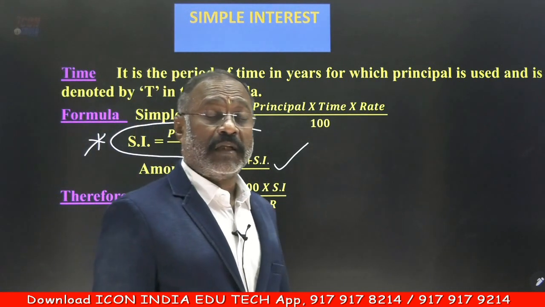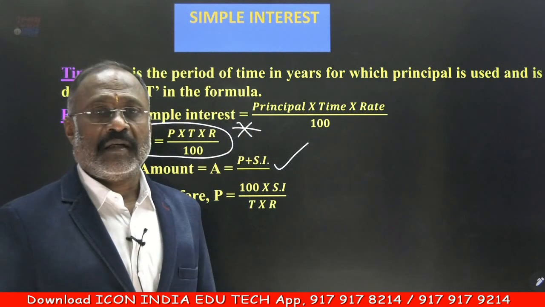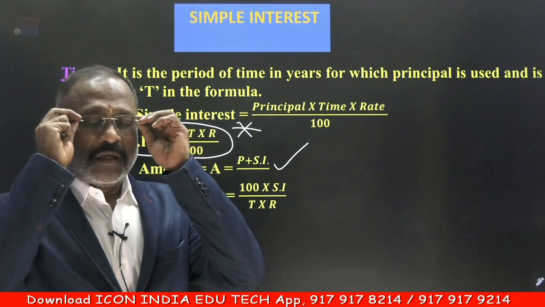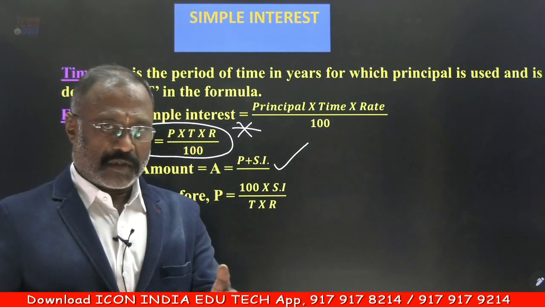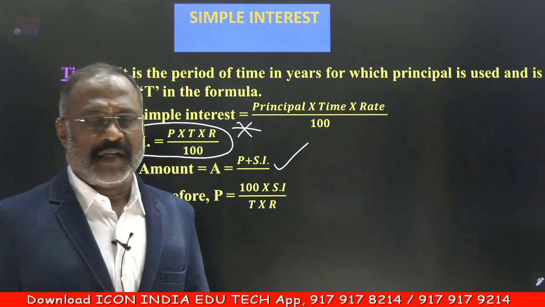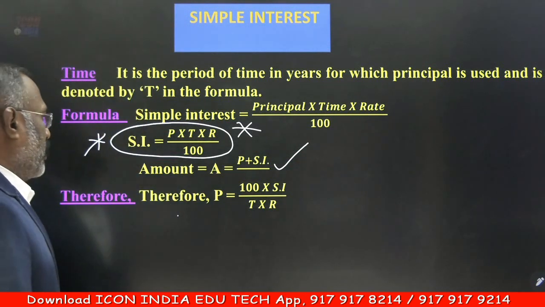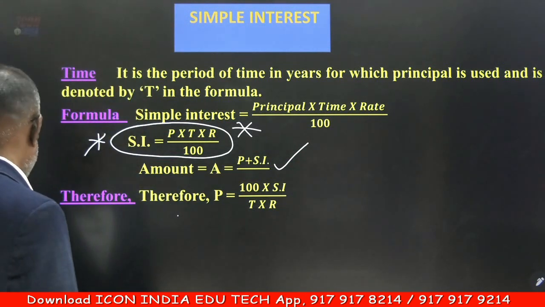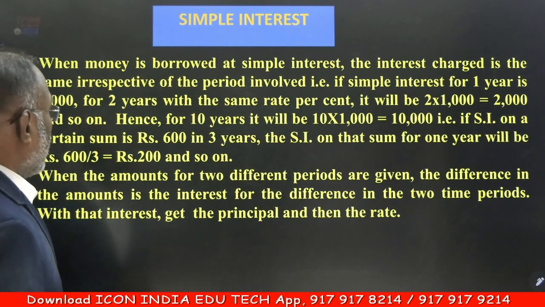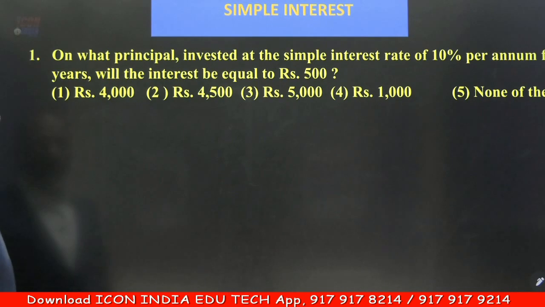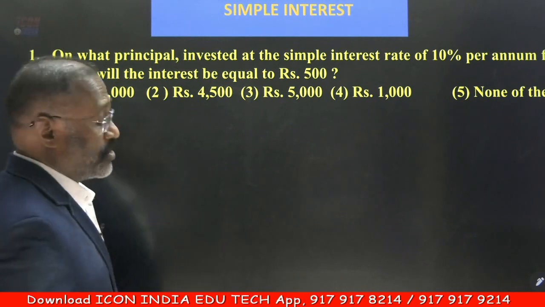So simple interest formula is PTR by 100, principal into time into R, means rate of interest. So PTR divided by 100 gives you the simple interest. Let us move. Now let us go to the problems. This is a simple problem.